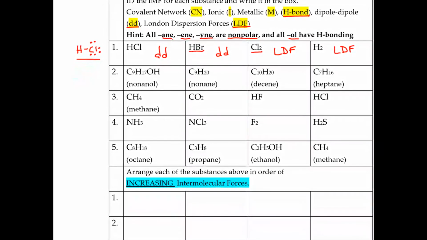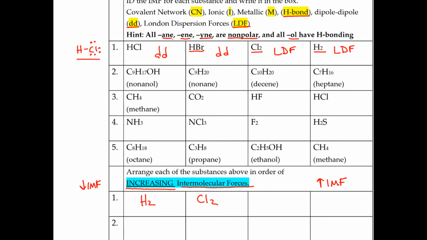So now we're going to go to the bottom of the paper and figure out what order we need to have. So this says increasing intermolecular force. That means you're going from the weakest intermolecular force to the strongest intermolecular force. So the weakest ones are London dispersions. So now we have to figure out which of these is the smaller. That's going to be the weaker one. It's definitely going to be H2.